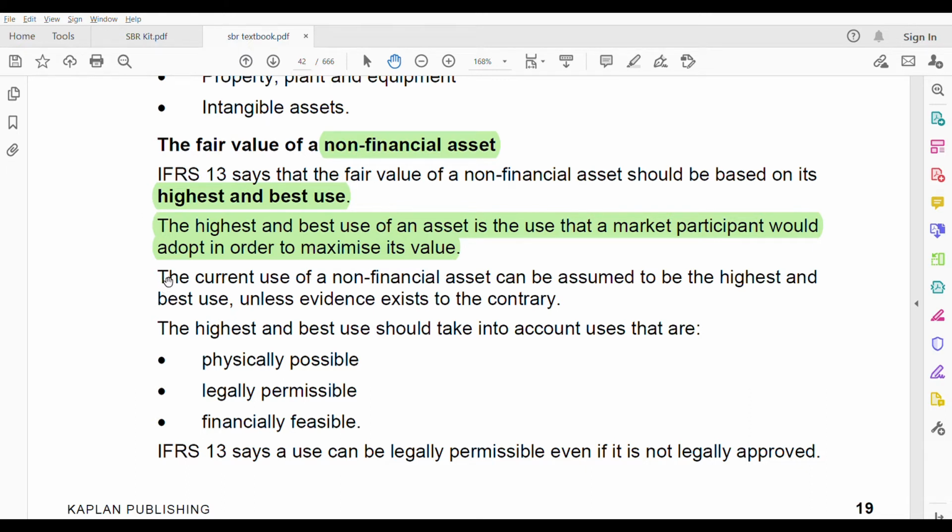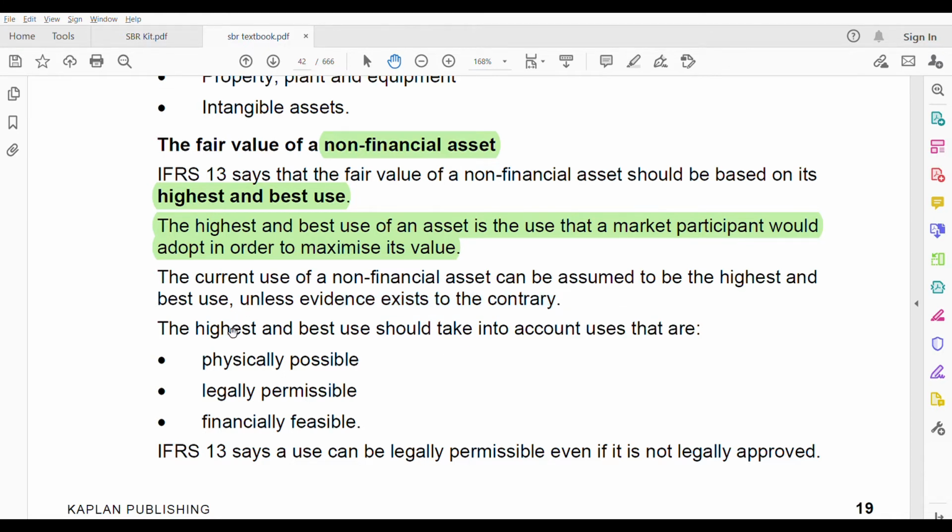The current use of a non-financial asset can be assumed to be the highest and best use. What is it? The current use. That means whatever use the asset is currently in, that is assumed to be the highest and best use, unless evidence exists to the contrary. This also you need to remember.